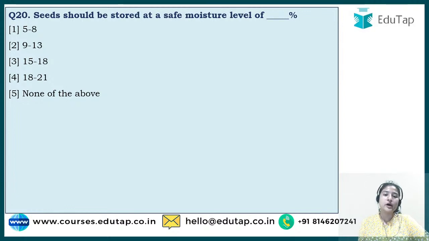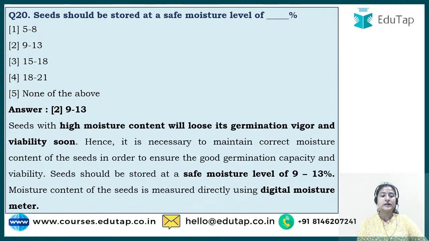So you have to tell at which percent it is ideal for seed storage. The correct answer is option number 2, that is 9 to 13%.